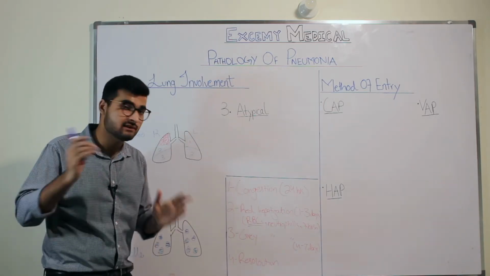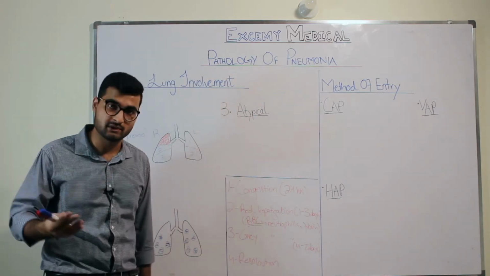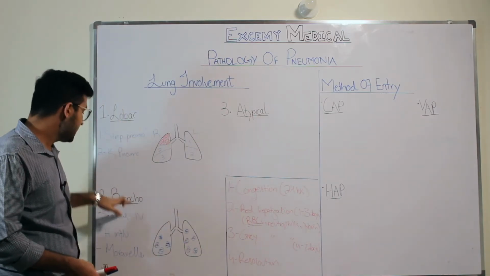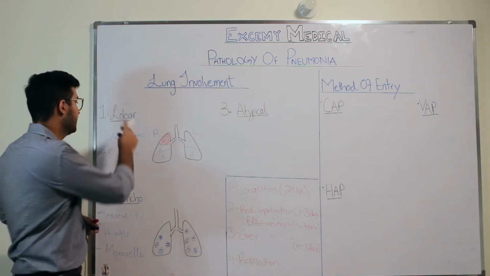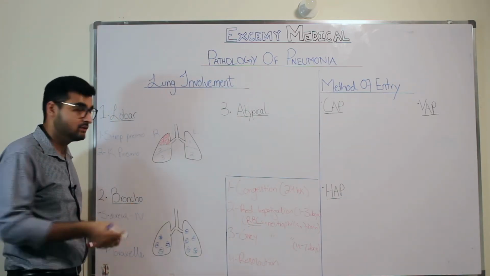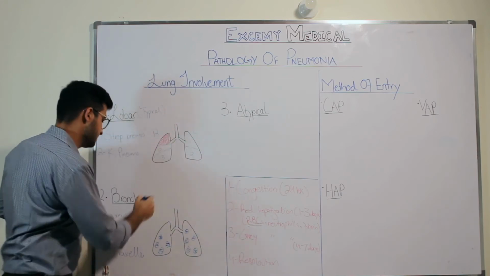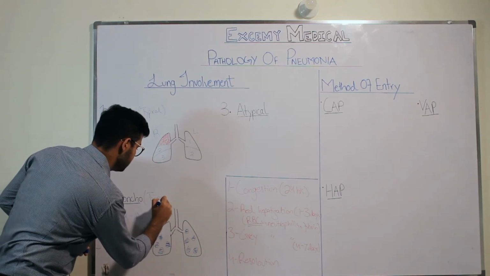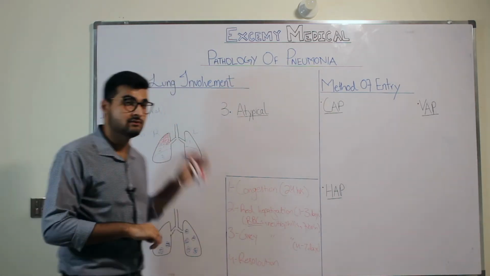The patient isn't going to present with the typical symptoms of pneumonia, but instead will have atypical symptoms. A patient with lobar pneumonia or bronchopneumonia will have typical symptoms, but in atypical pneumonia, you will have atypical symptoms, not typical ones.